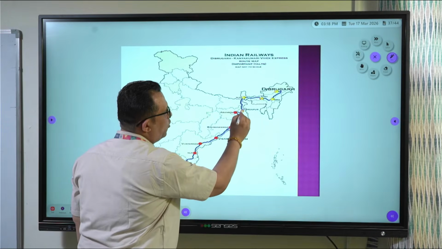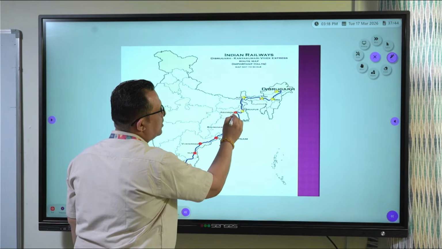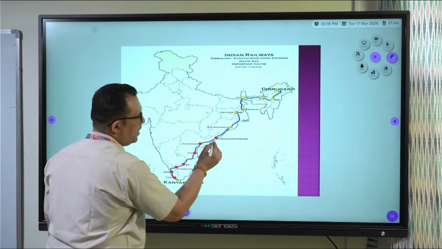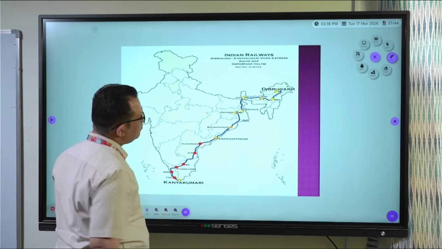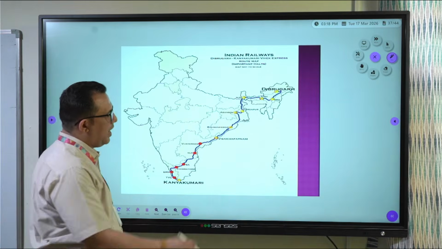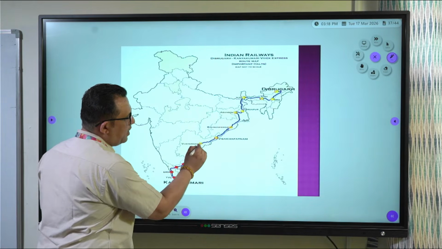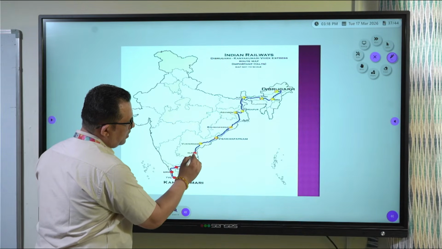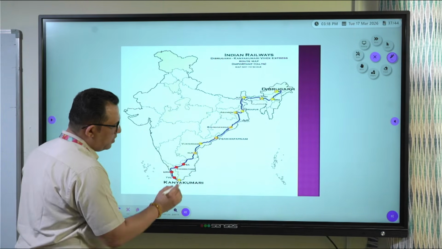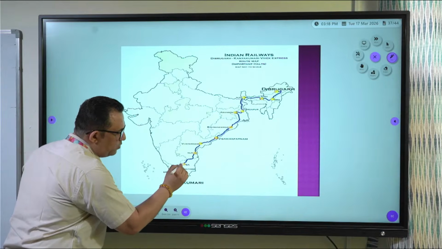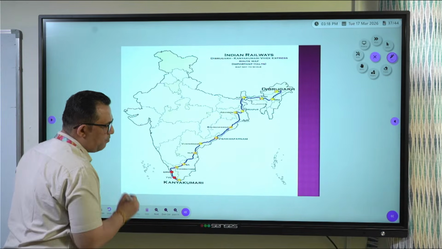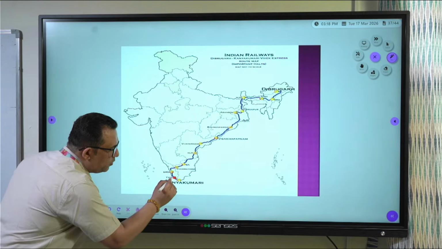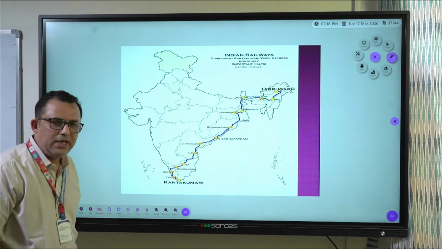Then Durgapur in West Bengal, Asansol in West Bengal, Bhubaneswar in Odisha, Visakhapatnam in Andhra Pradesh, Vijayawada in Andhra Pradesh, then Nellore in Andhra Pradesh, Salem in Tamil Nadu, Coimbatore in Tamil Nadu, Ernakulam in Kerala, Thiruvananthapuram in Kerala.